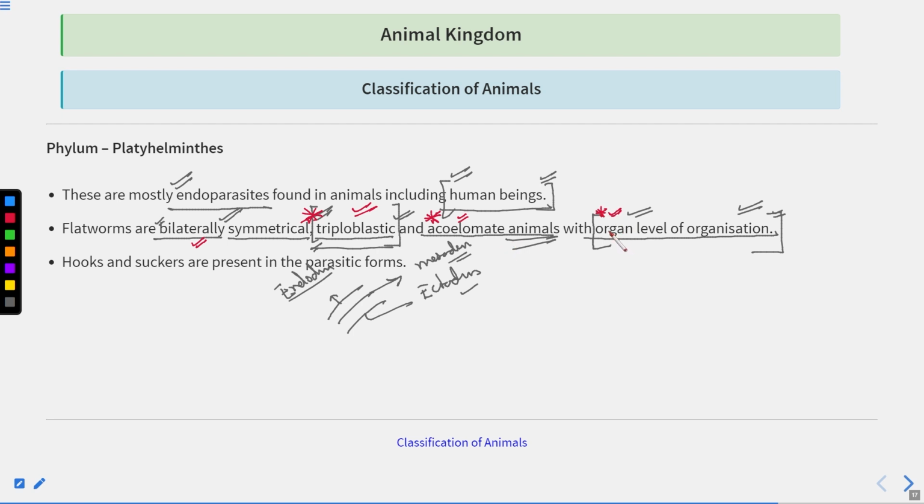Before this, we have just seen the tissue level of organization. Now here the organs are formed.